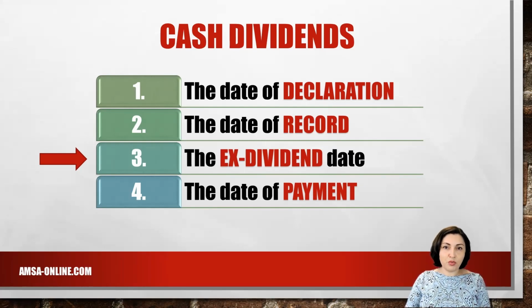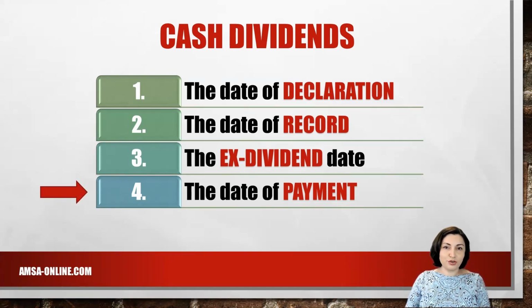A person who buys the stock before the ex-dividend date is entitled to receive the dividend. On the contrary, a stockholder who sells shares before the ex-dividend date doesn't receive the dividend. A stock is said to be selling ex-dividend on the day that it loses the right to receive the latest declared dividend. Date of payment.